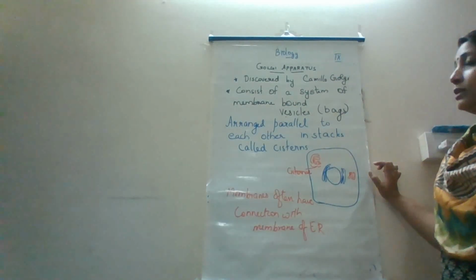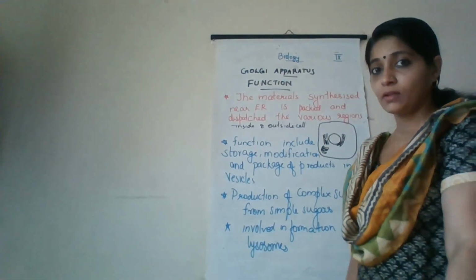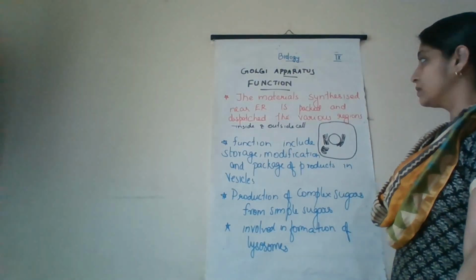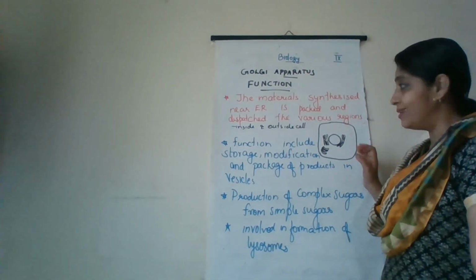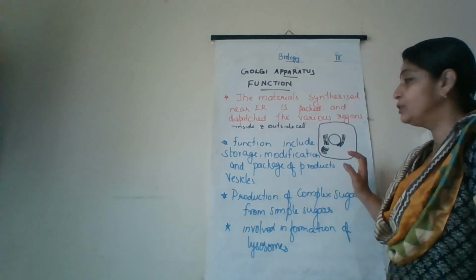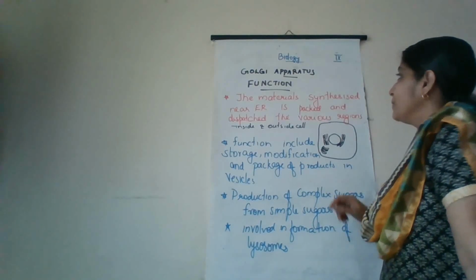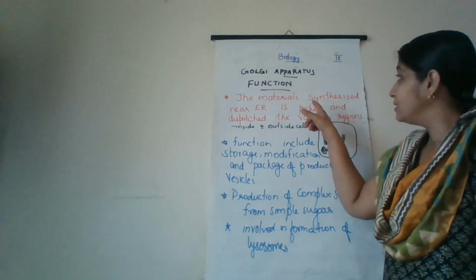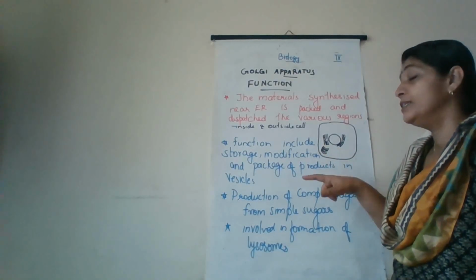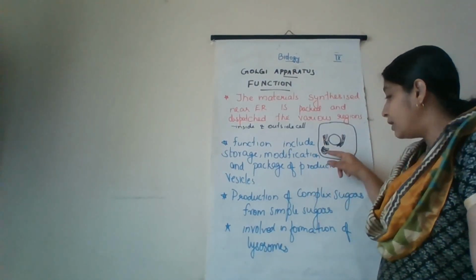So now we have to study the functions of the Golgi apparatus. Its main function is storage, modification and packaging of various products produced by the endoplasmic reticulum. The material synthesized near the endoplasmic reticulum is packed and dispatched to various regions inside and outside the cell. That's the function of the Golgi apparatus.